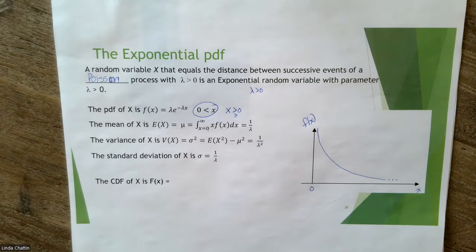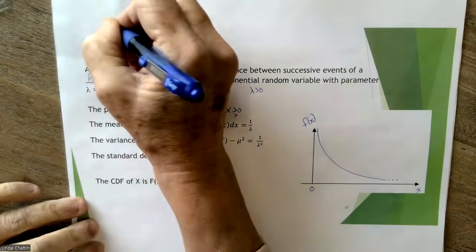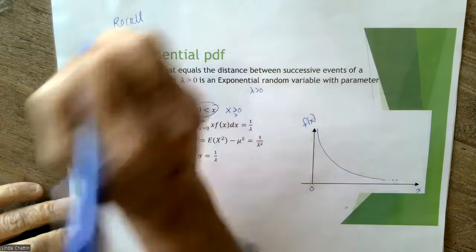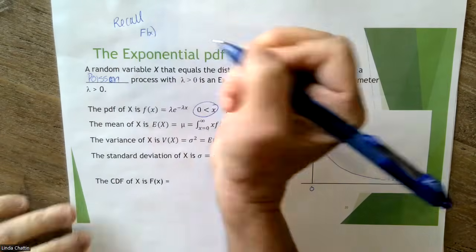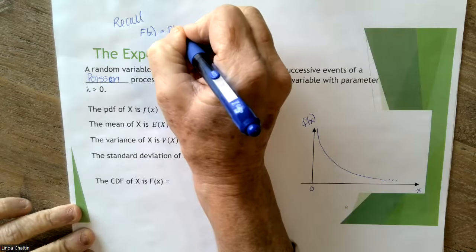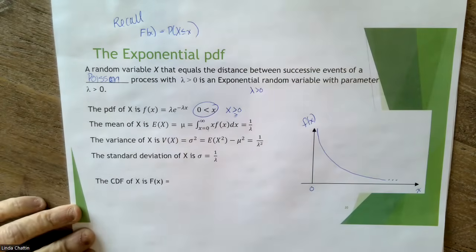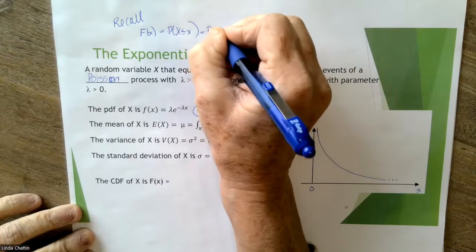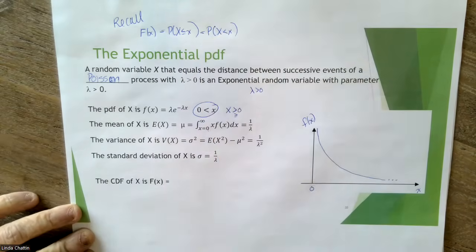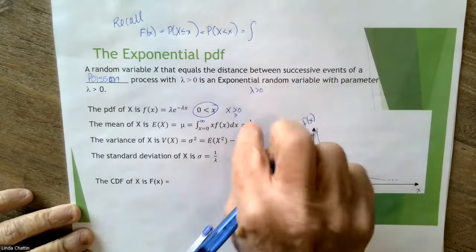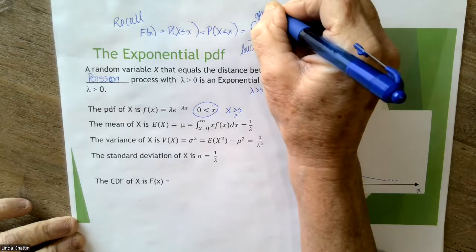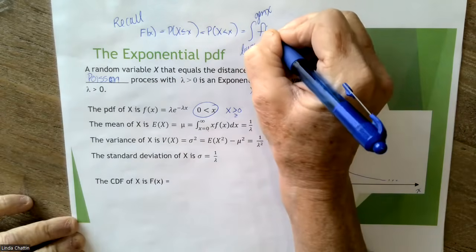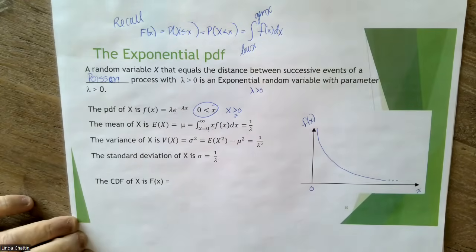Now the CDF of X, that's pretty easy to develop. Recall, I'm going to put a little recall statement up here, that if I want to get the CDF, we know that for a continuous random variable, that is the probability my random variable is less than or equal to X. And for only continuous, it's less than X. And the way we get that for the range is we start with my lowest value of X, we integrate up to a general value of X under the PDF dx. And that's how we get a function in terms of X. So let's go ahead and do this.